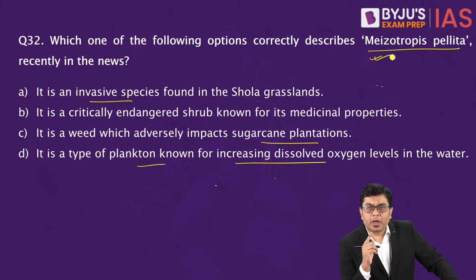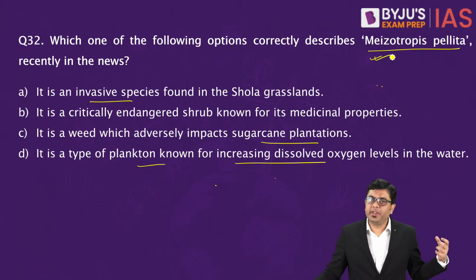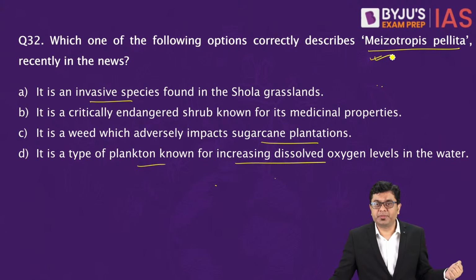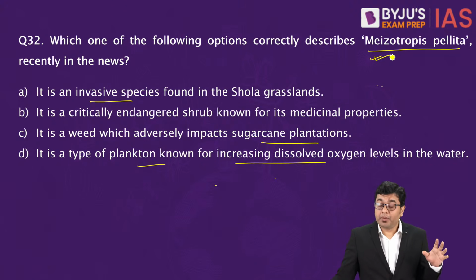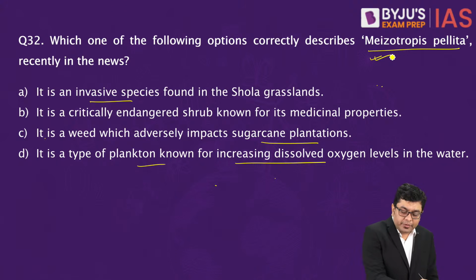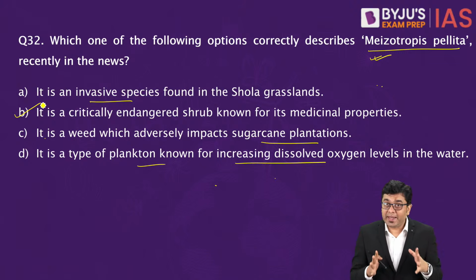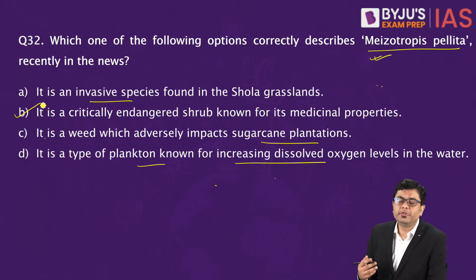So here, when we talk about this particular plant species, it has been in news because it is particularly in scarce quantity. There is a lot of smuggling being carried out. This is a herb which is found in the Himalayan mountain ranges. So that is where it is a critically endangered shrub. It has been designated as critically endangered by IUCN. And why has it been designated so? Because of its utility.